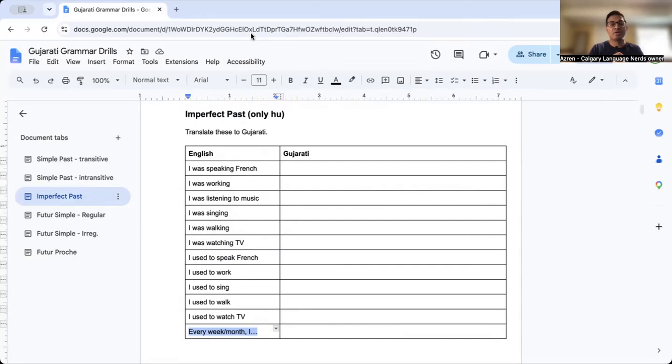Again, we don't have a great equivalent in English, so you just have to remember there's three different usages. Every something: every week, every day, every hour, every month. Used to, the term used to, you used to do something, but not anymore. And was doing: was walking, was swimming, was working, was speaking, and so on.